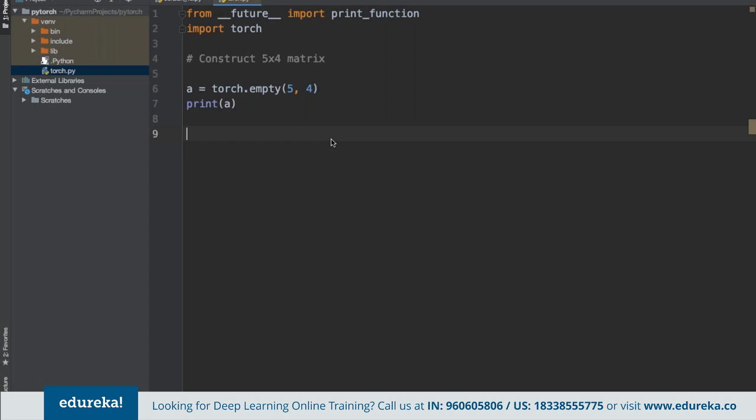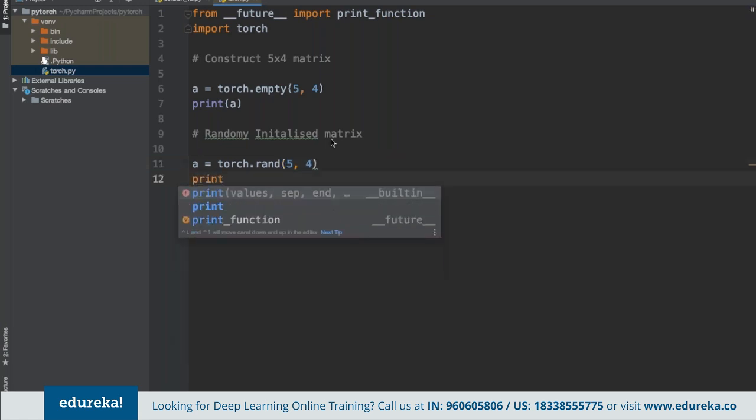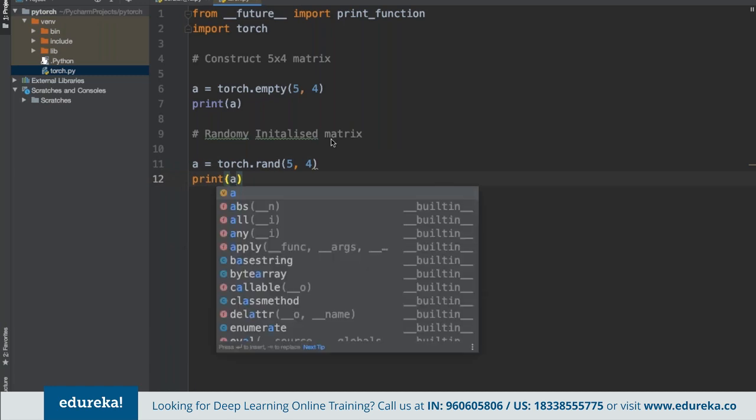So again, we can specify A, again use the Torch library, and since we are using this for randomized, we again specify 5 by 4. And then we can simply specify print A here.